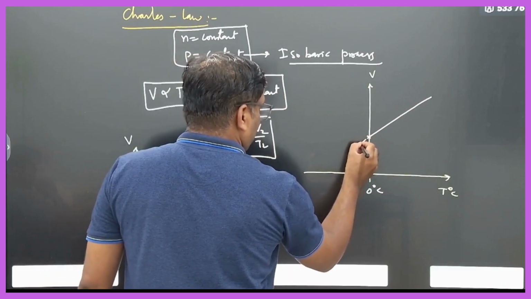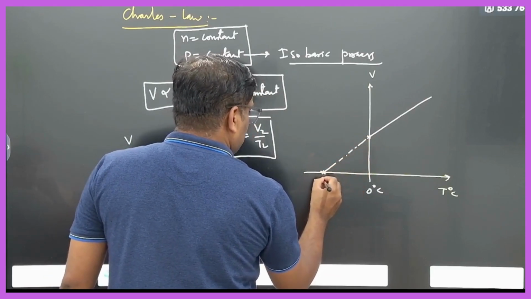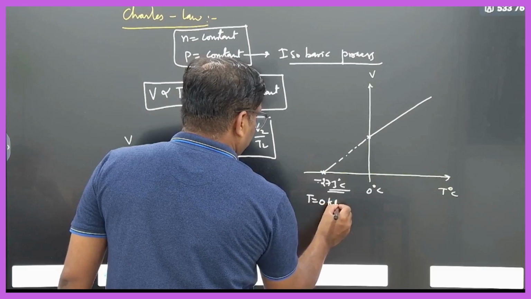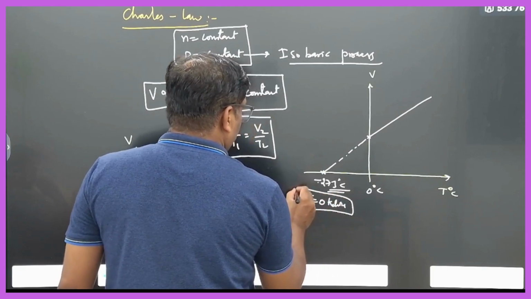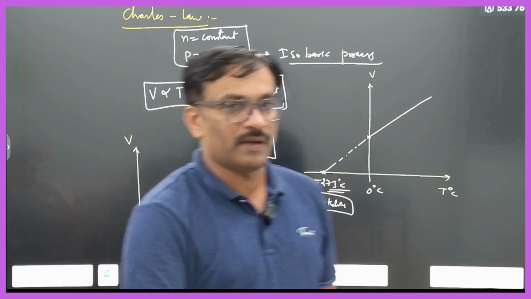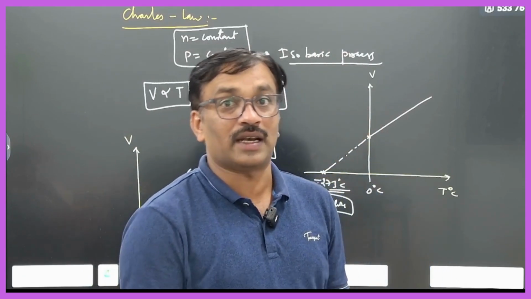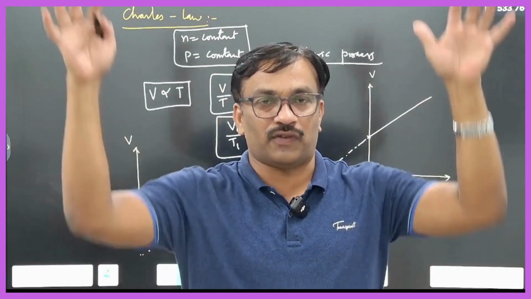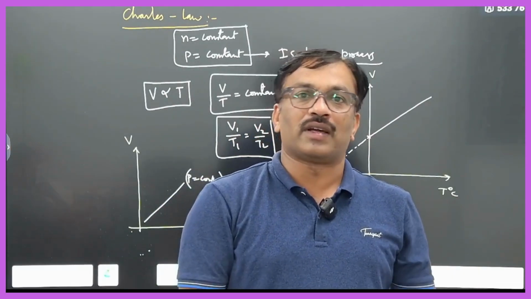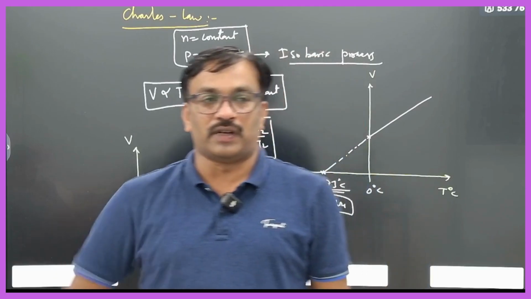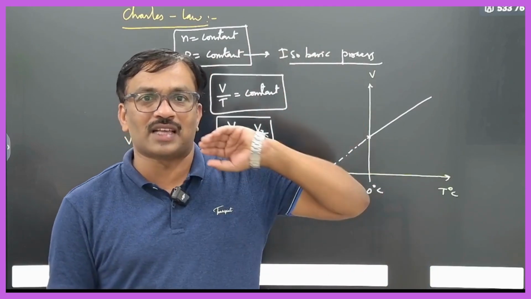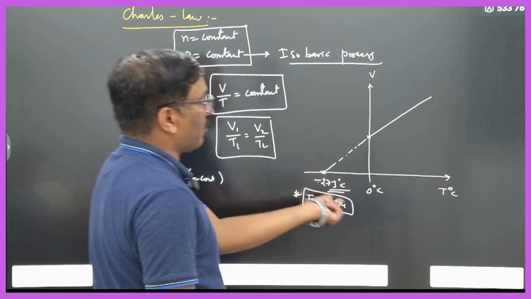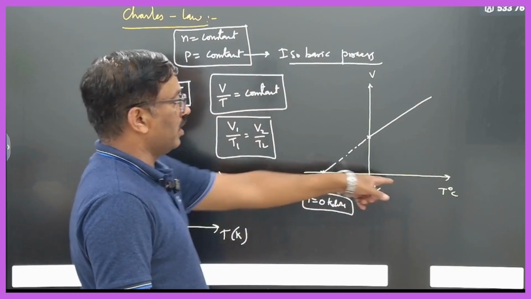If we extend the line, at minus 273 degrees centigrade, that is nothing but 0 Kelvin, that is absolute zero, the total volume of the gas becomes zero. The gas will not be present at minus 273. Everything becomes zero. That's why we start from the absolute scale, not from the Celsius scale.